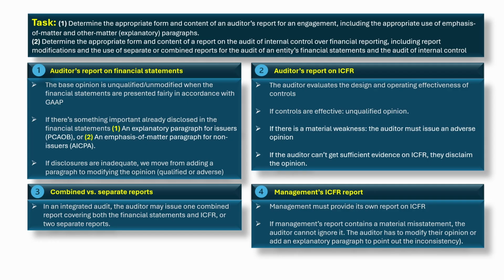Think of this like reviewing both a student's essay and their study habits. The essay review, financial statements, might be fine. Grammar is good, arguments make sense. The study habits review, ICFR, could still be terrible. The student crammed at the last minute, used unreliable sources, and skipped proofreading. If study habits are weak, you have to say so, even if the essay turned out fine. And if the student claims, my study habits were perfect, but you saw them pulling an all-nighter with no notes, you can't just let that slide. You have to call out the inconsistency.